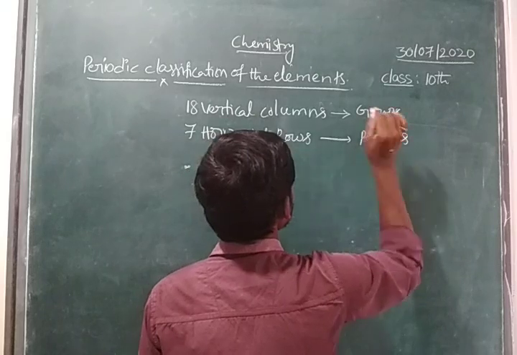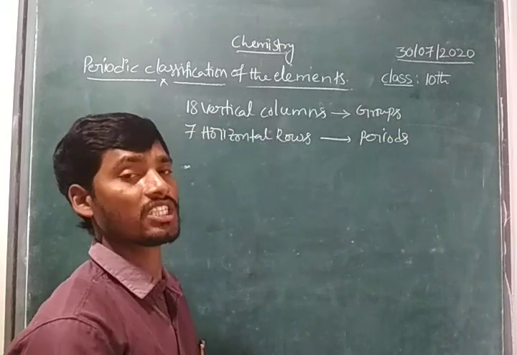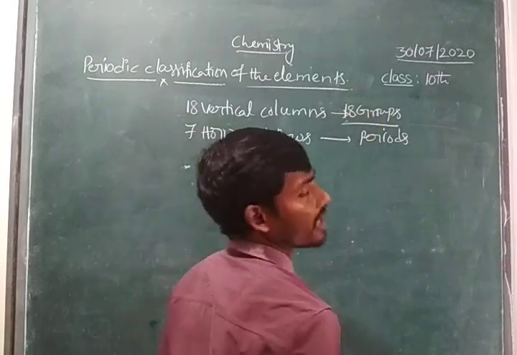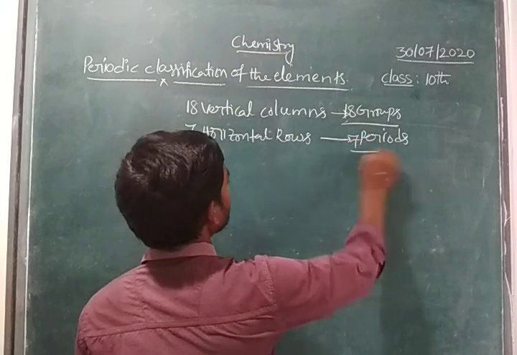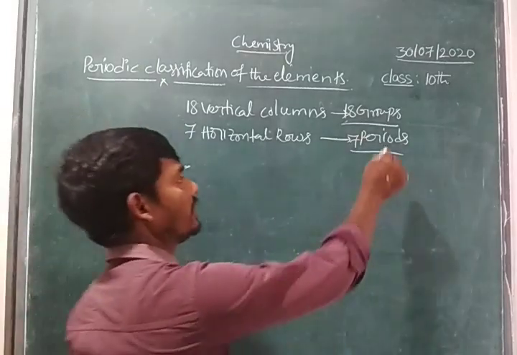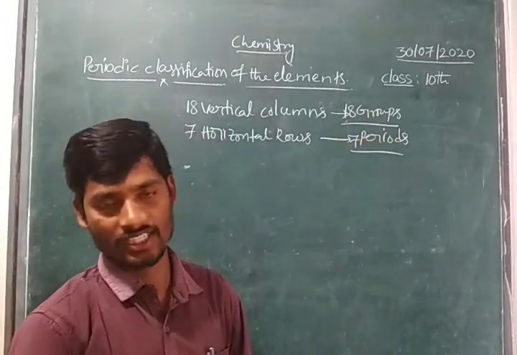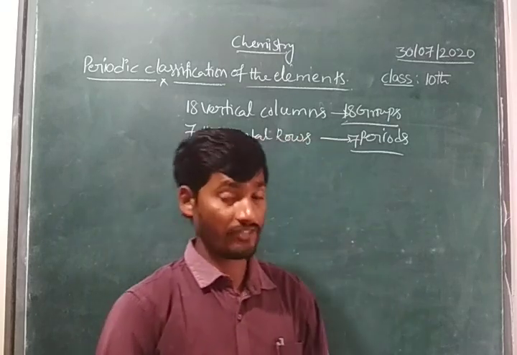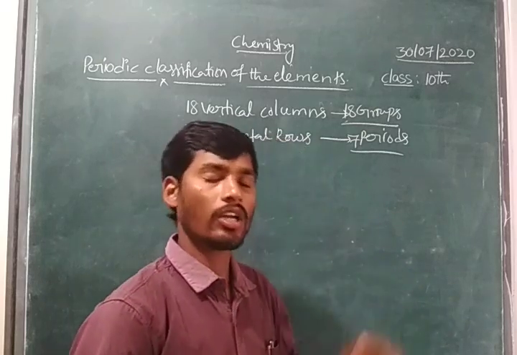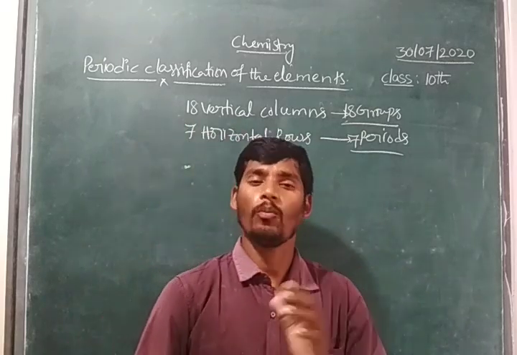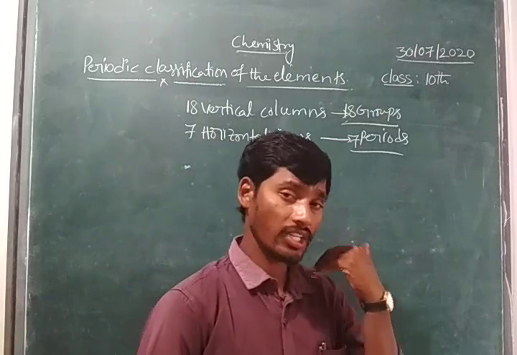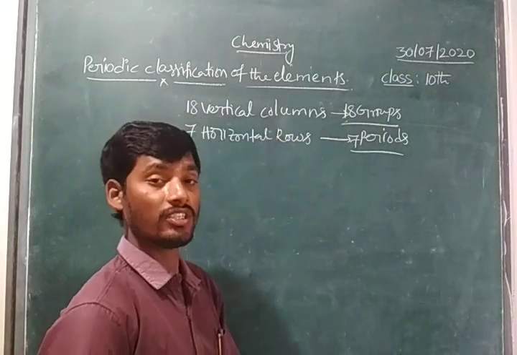That means, children, the modern periodic table consists of how many groups? Totally 18 groups. And how many periods, children? 7 periods. The modern periodic table consists of 18 groups and 7 periods. Vertical columns are called groups. Horizontal rows are called periods. So what are those 18 groups and 7 periods?